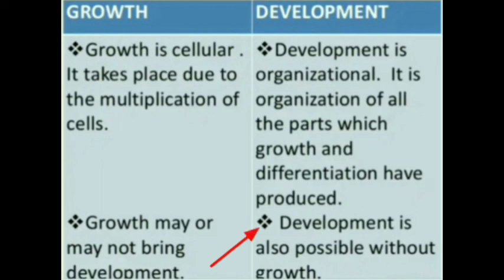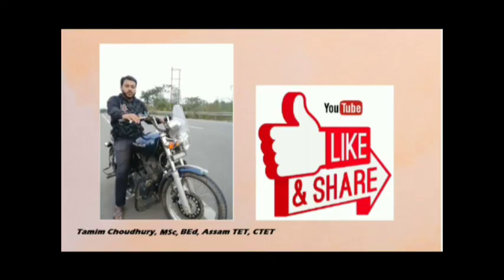For example, a child may not increase in height. A child in class 5, 6, 7, his mental power, his reasoning power is so good that he can easily compete with a student of higher classes. But his height is very much less if we take into account his developmental capacity. That's all for today.